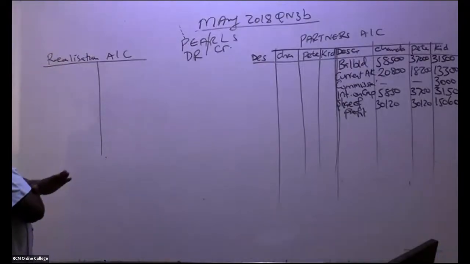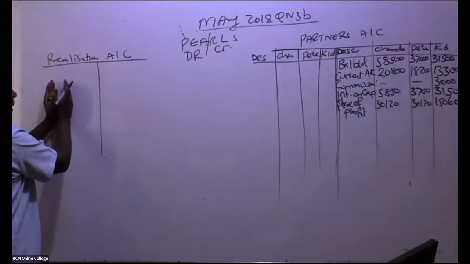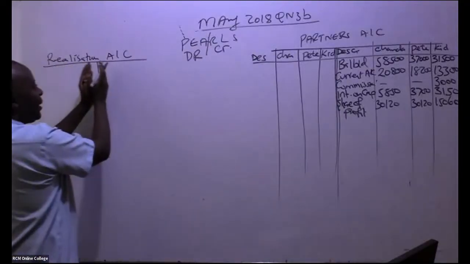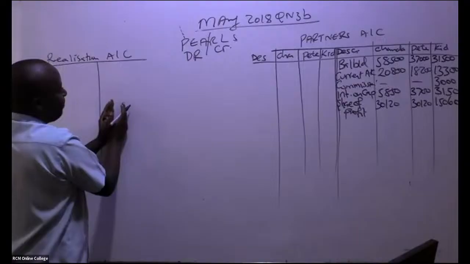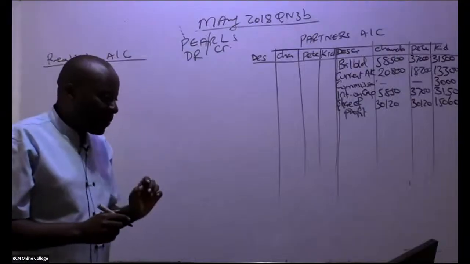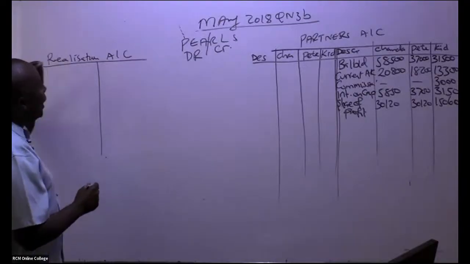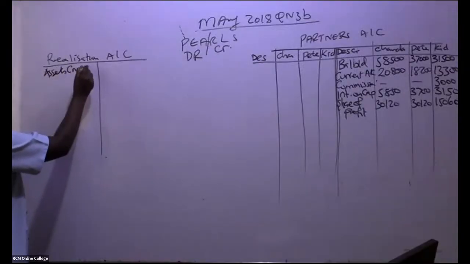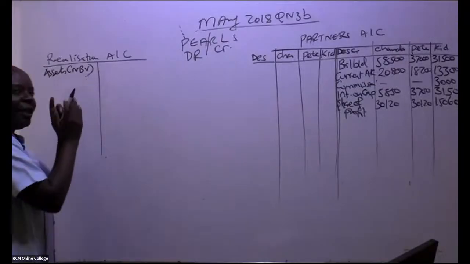So remember, this is the debit side. So you're going to debit all the assets that were taken up by the business here. And then liabilities to be credited. And then purchase consideration will also come here. So we are going to go through our trial balance, one item at a time. What you're supposed to know is that whenever you bring your assets to realization account, they shall always be at net book value. Always.